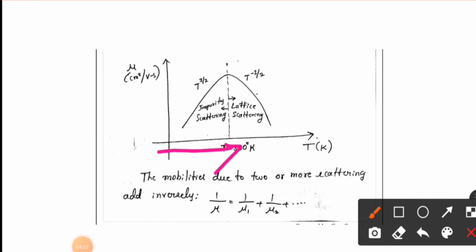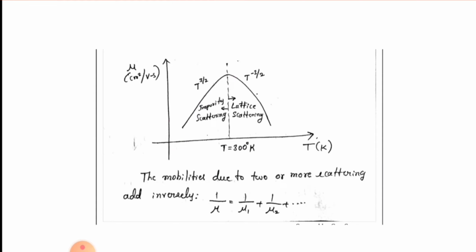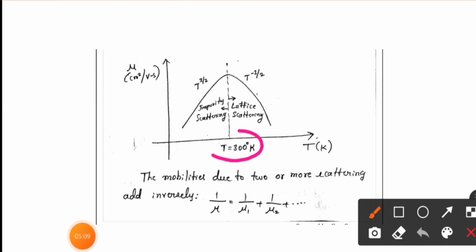So you can see here at lower temperatures, impurity scattering is prominent. As the temperature increases, impurity scattering decreases. Here this is T equal to 300 Kelvin. At lower temperature, what we can see is impurity scattering.